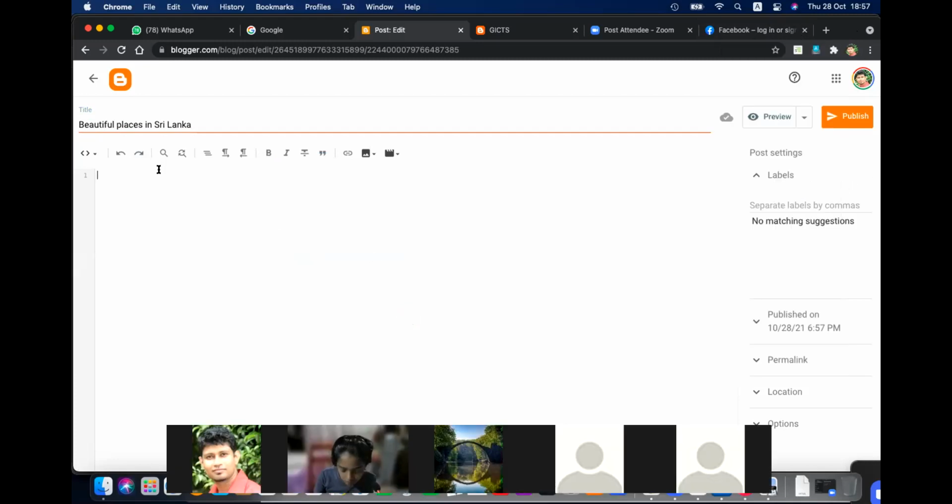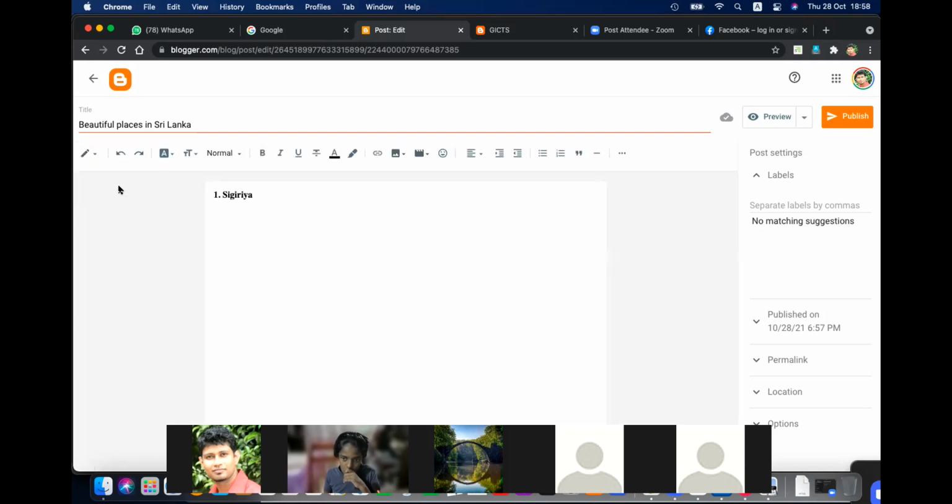It's like that. You can maybe write this. Okay, let's insert number 1. And let's type Sigiriya. Then you can select it and make it bold. And if you want, let's change this to the compose view, right? So you have HTML view, I'm changing it to the compose view. Okay, Sigiriya. Then I'm going to make it center aligned, bold, and font size larger, heading font.